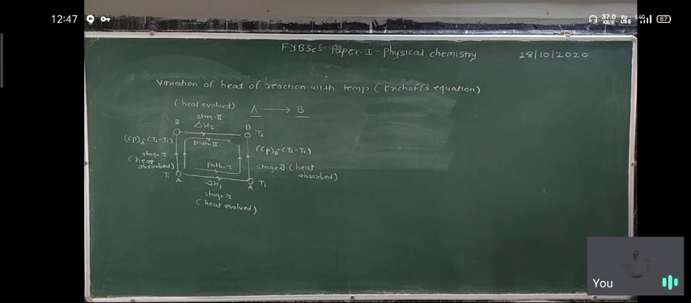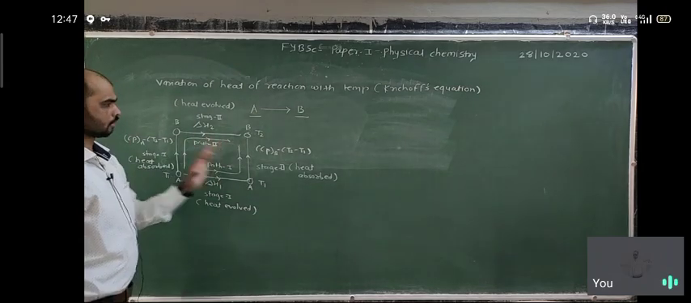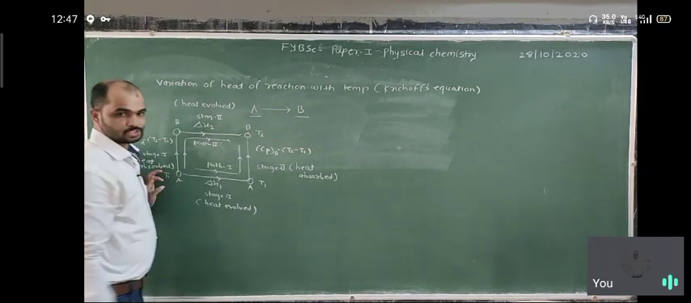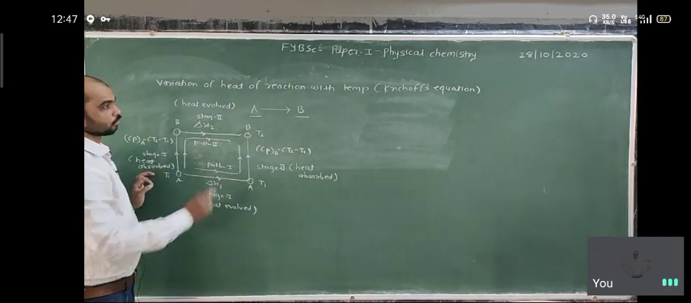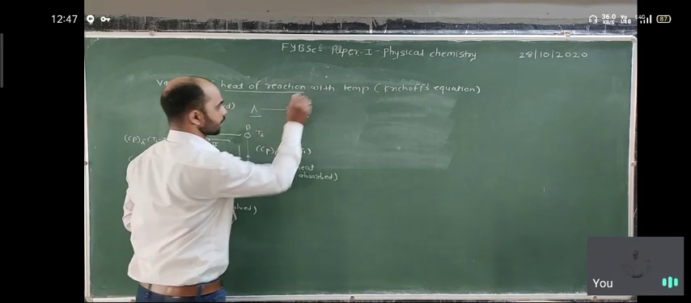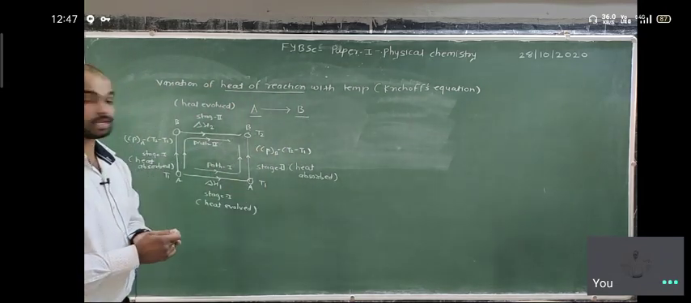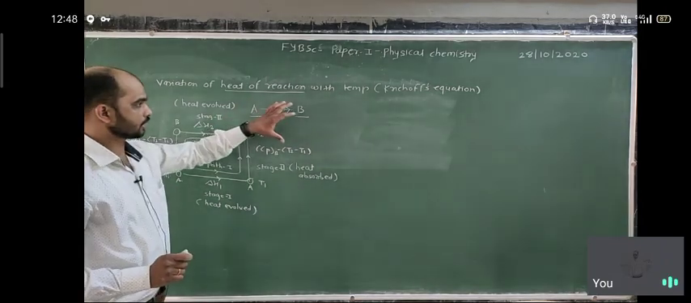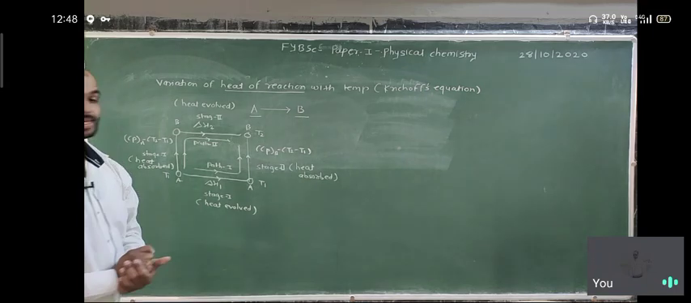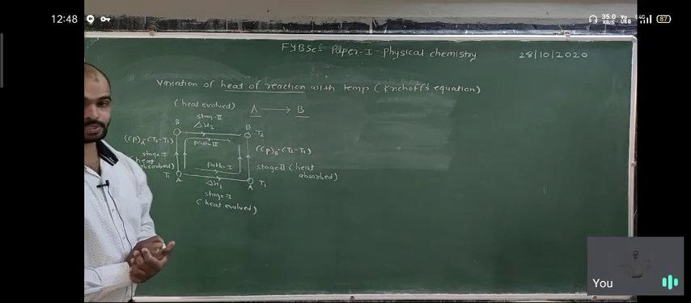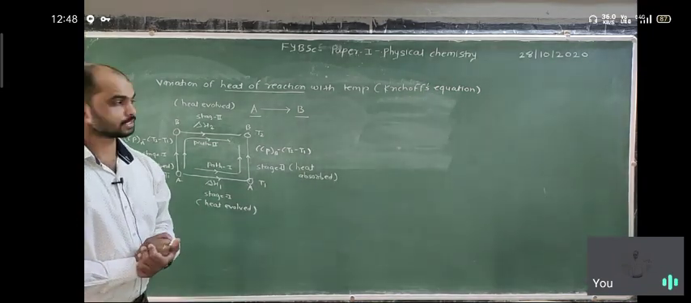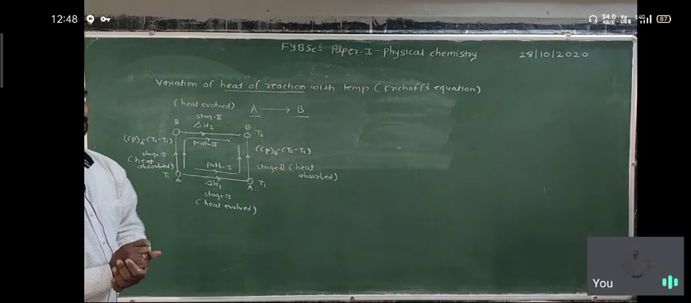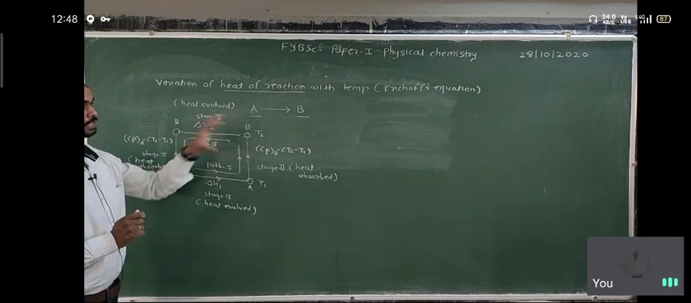So here, I repeat again. What is given here? A to B is the reaction we consider. And what we are going to understand is how the heat of reaction varies with temperature. According to Kirchhoff's statement, the change in heat of reaction per degree of temperature is equal to the change in heat capacities at constant pressure in the reaction which is accomplished. So it is the statement.